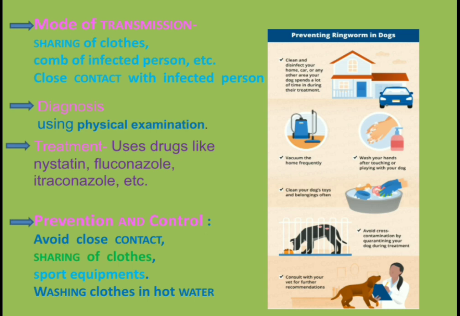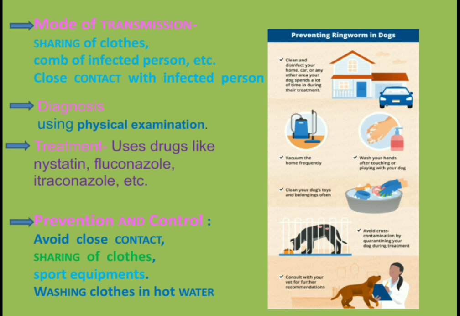Diagnosis is by physical examination, and treatment uses drugs like nystatin, fluconazole, itraconazole, etc. These are the antifungal drugs or antifungal medicines which are used for the treatment.